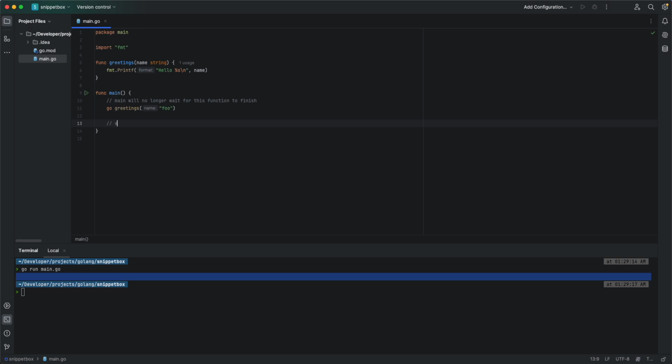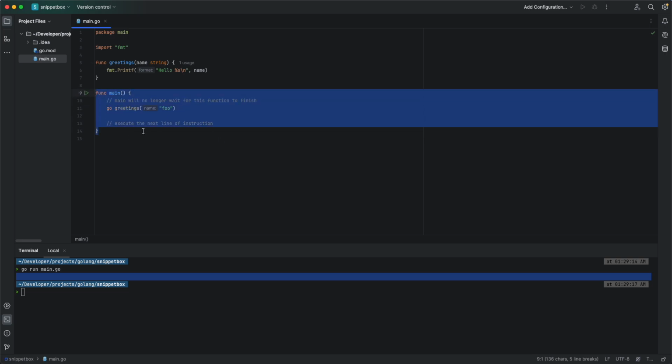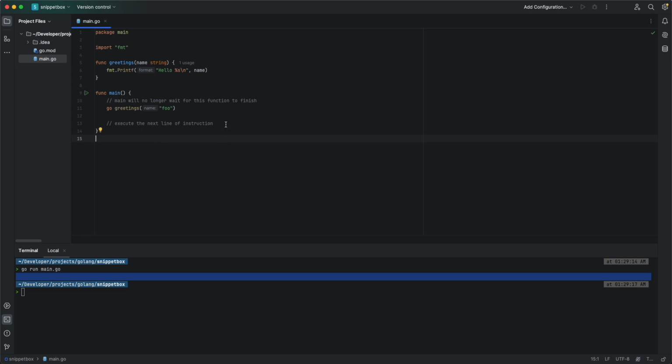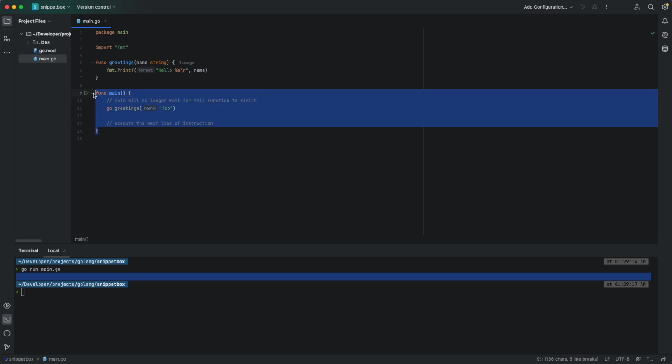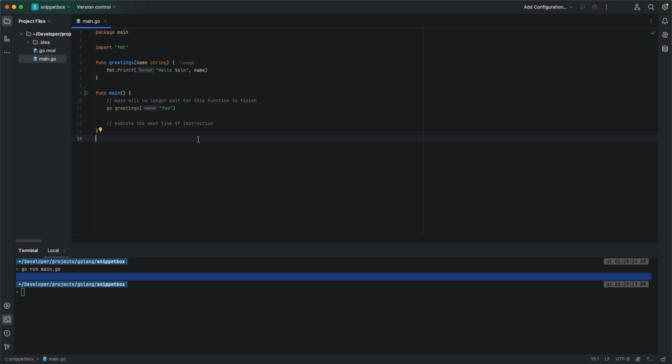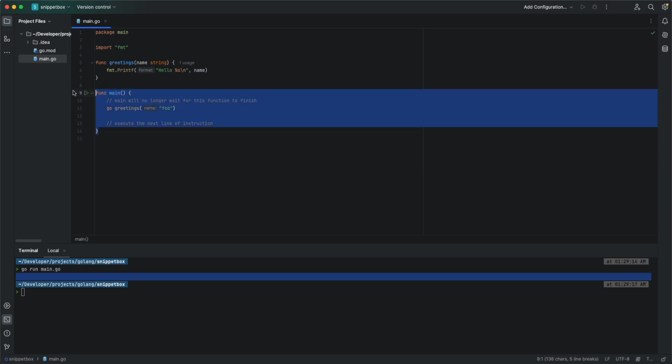Instead, what main will do is execute the next line of instruction. Okay. However, the problem here is that in our particular example, there's no other instruction after this line for the main function to execute. So therefore, since there's no more instruction to execute, the main function will now terminate.